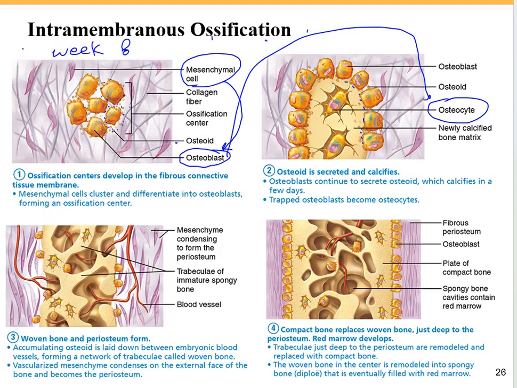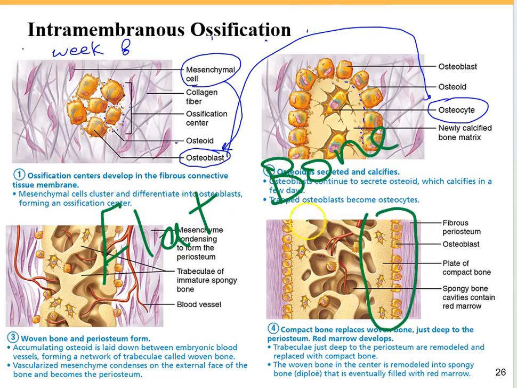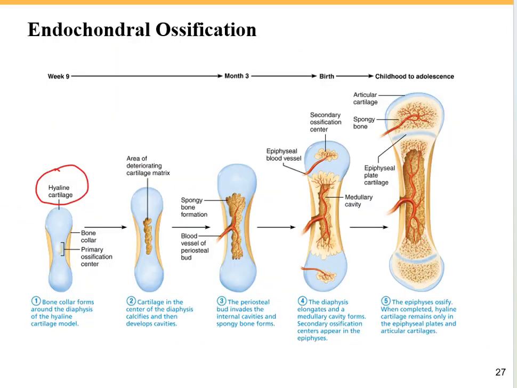So as you noticed, the flat bones are made by intramembranous ossification. As we saw, the flat bone is like a sandwich. It has this compact bone like bread at two sides, and then the spongy bone in between. What about the endochondral ossification? Long bones are ossified through the endochondral ossification.